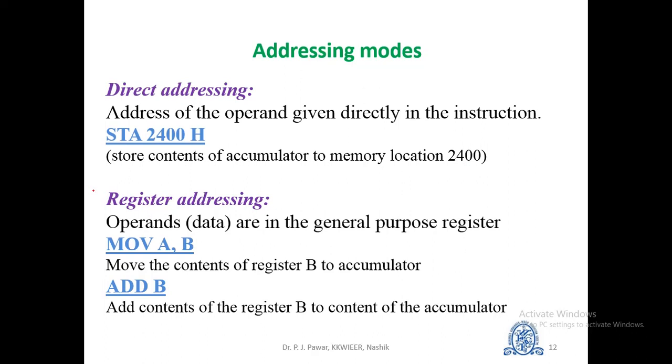Next one is register addressing. In register addressing, the operand, that is the data, is in a general purpose register. For example, MOV A,B means that we have to move the content of register B to the accumulator. Similarly, ADD B adds the content of register B to the content of the accumulator. Here the accumulator is implicit.